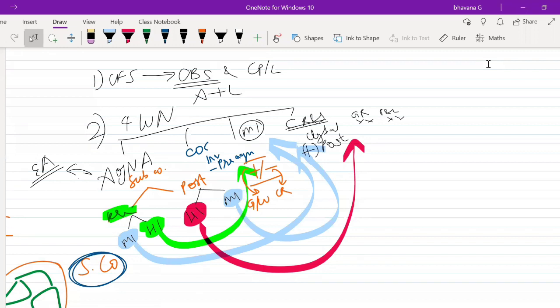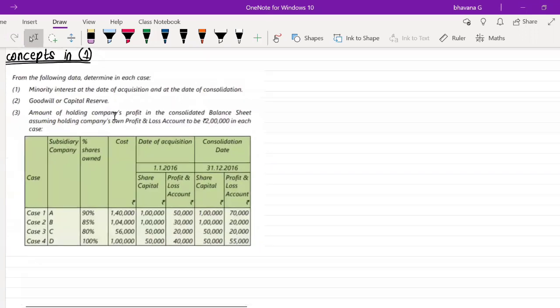Are you guys ready? So also these are the 4 working notes that you have to permanently prepare in all the questions of consolidated financial statements. In all the questions of consolidated financial statements, you have to do this question. Okay. So these 4 working notes are permanent. Only if you solve these 4 working notes, you'll be able to proceed with the question of consolidation of financial statements. Do you guys have any doubt? Okay. I hope you don't have any doubt.